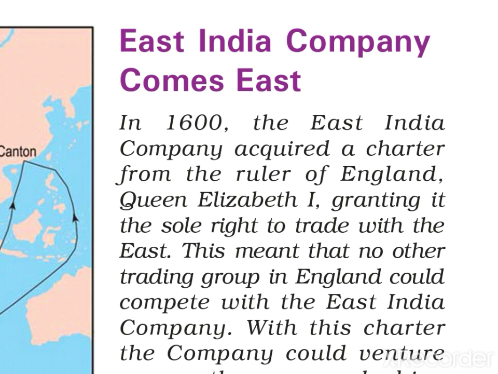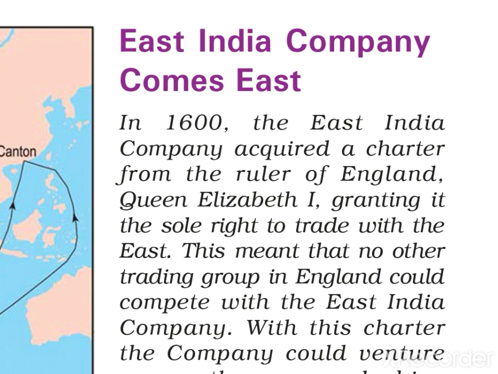So, how was the British East India Company formed? Because we are concentrating on the British East India Company. The British East India Company was formed in 1599 under a charter granted by Queen Elizabeth in 1600.